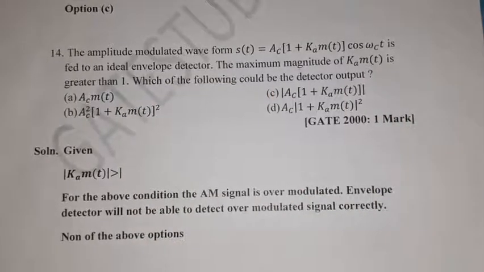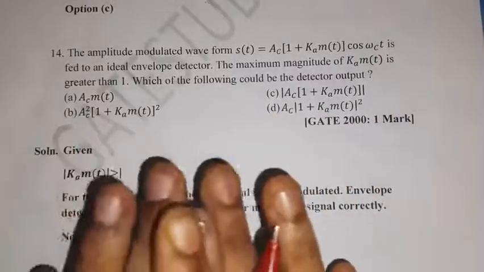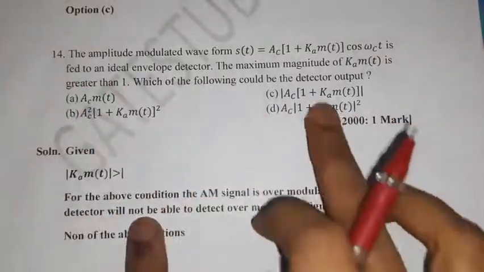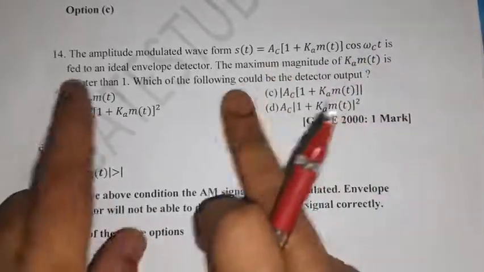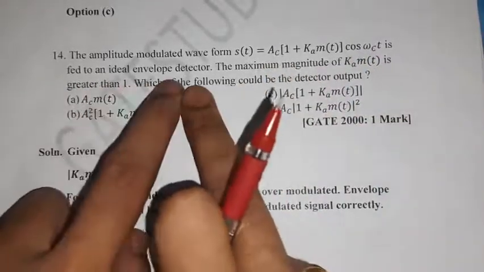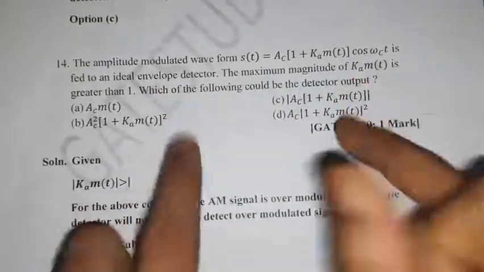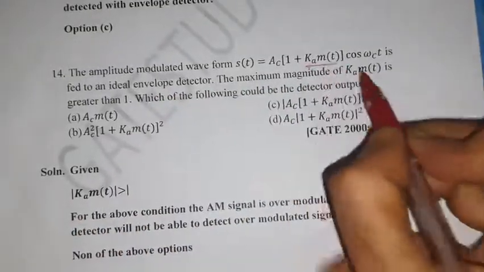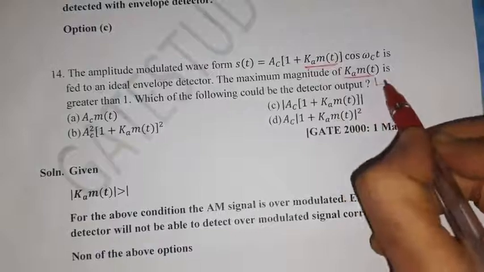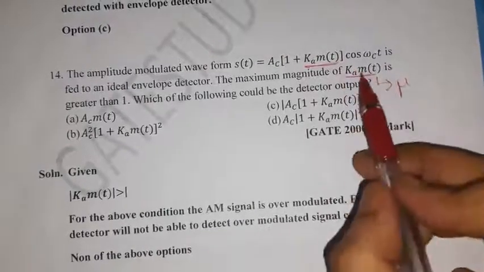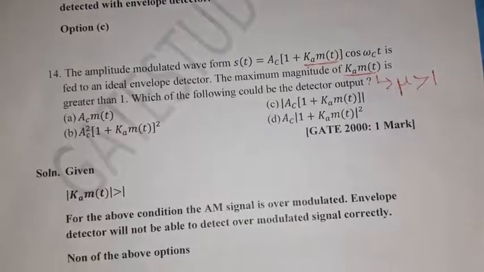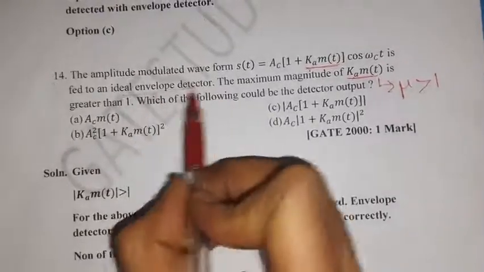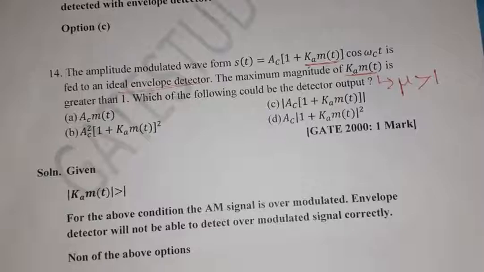What is given is the standard expression of the conventional AM wave, fed to the ideal envelope detector. The maximum magnitude of Ka m of t is nothing but the modulation index mu, which is greater than 1. An ideal envelope detector should not be used for over modulation.